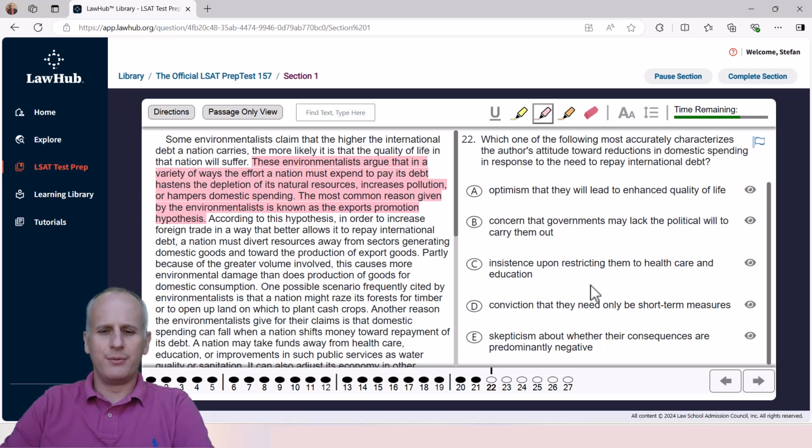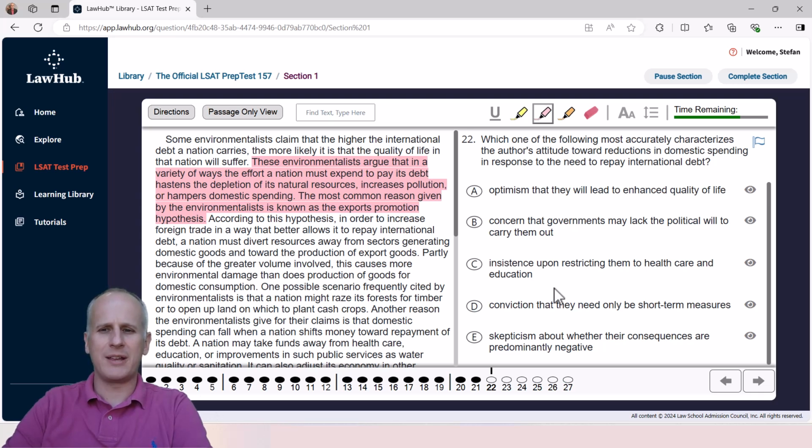This is question 22, the third question of the final passage of section 1 from LSAT PrepTest 157's reading comprehension section. And as always, we've got our highlight tool selected. We've already highlighted our main idea sentences and we engage with the task.